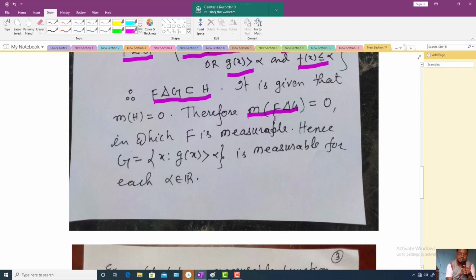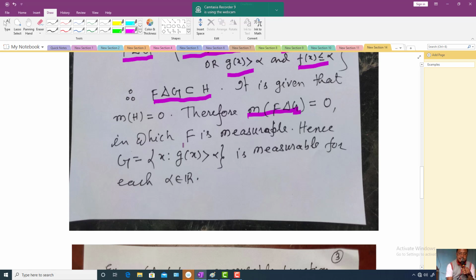F symmetric difference G is a measurable set, and in this, F is measurable. So from the example we did earlier, if the measure of F symmetric difference G is equal to 0, and if one of the sets F is measurable, the other set G is also measurable.